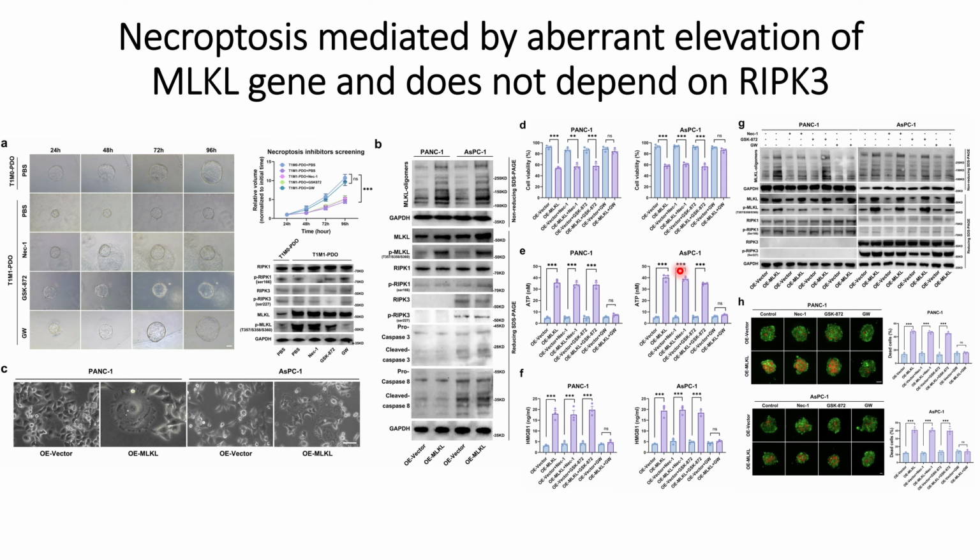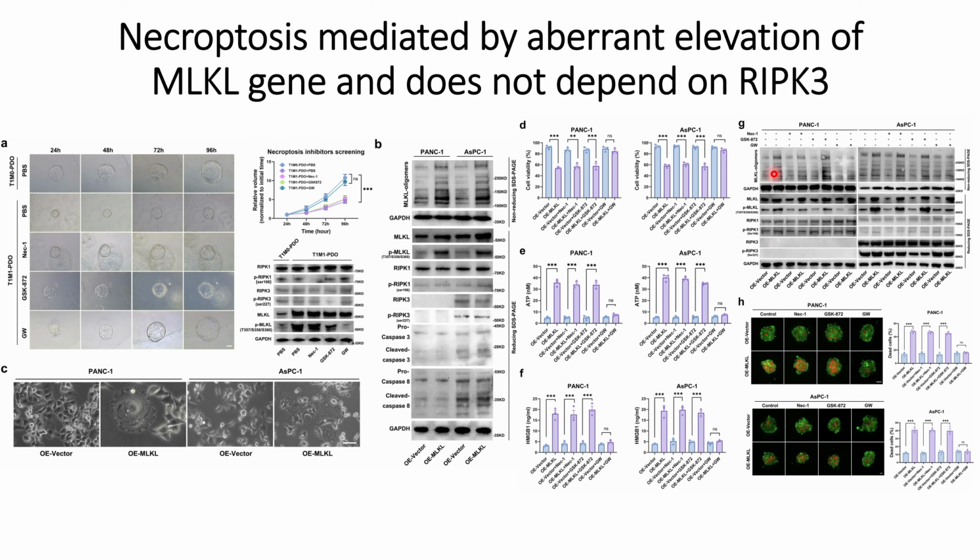It is independent of RIPK3 pathways, and similar results are observed for HMGB1, where in the case of MLKL inhibitors, they do not see any increase in the intercellular components in the extracellular matrix. However, when they use the overexpression of MLKL or the inhibitors for NEC1 and overexpression of MLKL, they can still see the increase in the intercellular components in the extracellular matrix, both for PANC1 and ASPC1.